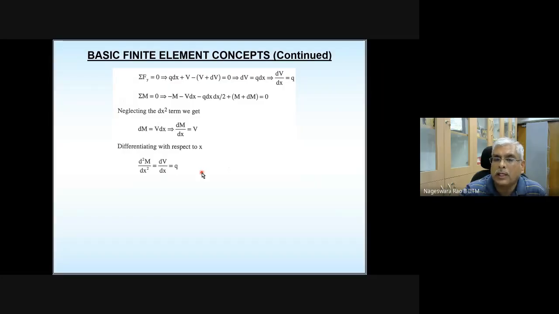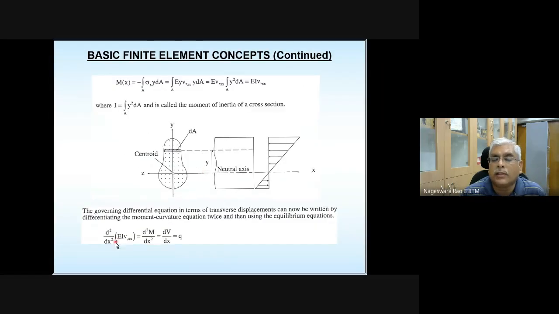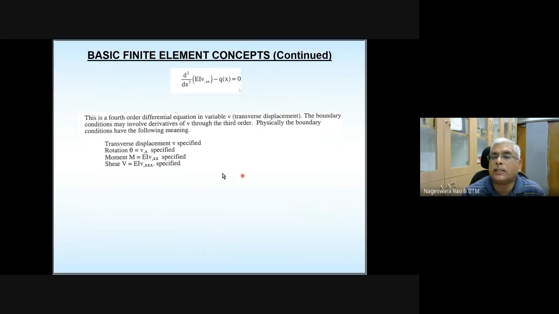You apply that relation, and now you have a relationship between moment and curvature. If you have this, you can write this equation. This is the governing differential equation for a beam element.